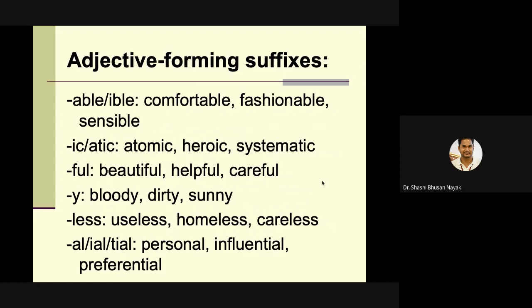Then FUL: beautiful, helpful, careful. Then Y: bloody, dirty, sunny. Then LESS: useless, homeless, careless. Then AL or IAL or TIAL: personal, influential, preferential.